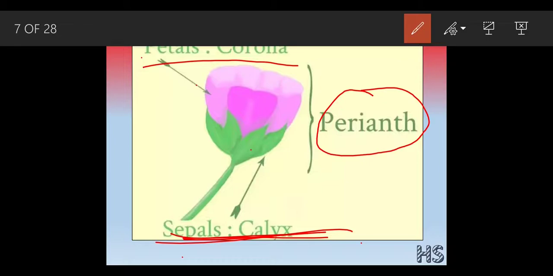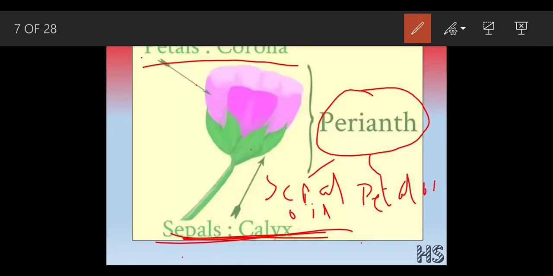The perianth can be considered into two types. One would be sepaloid and the other would be called petaloid.